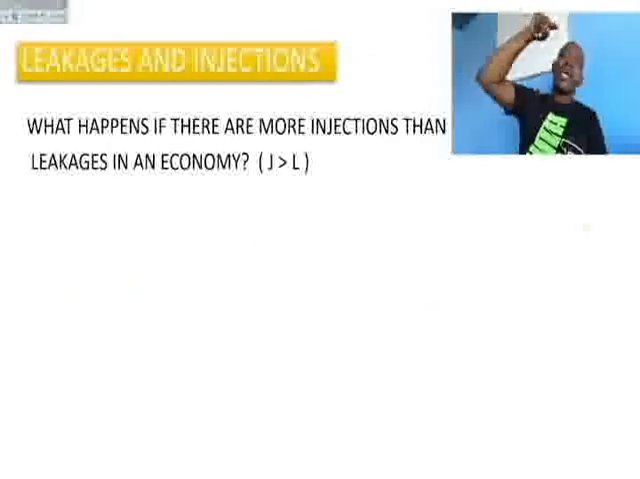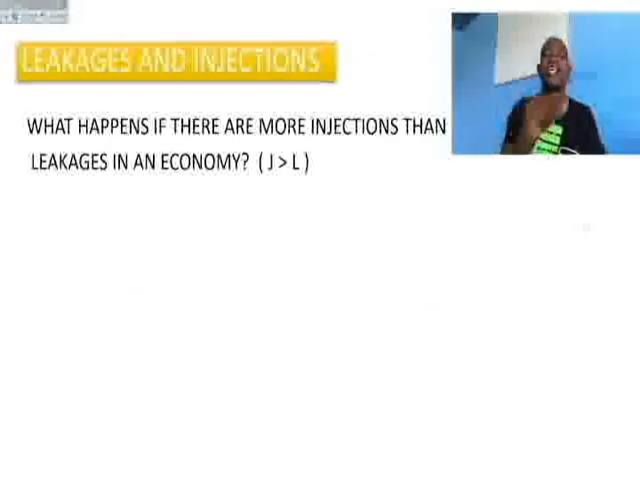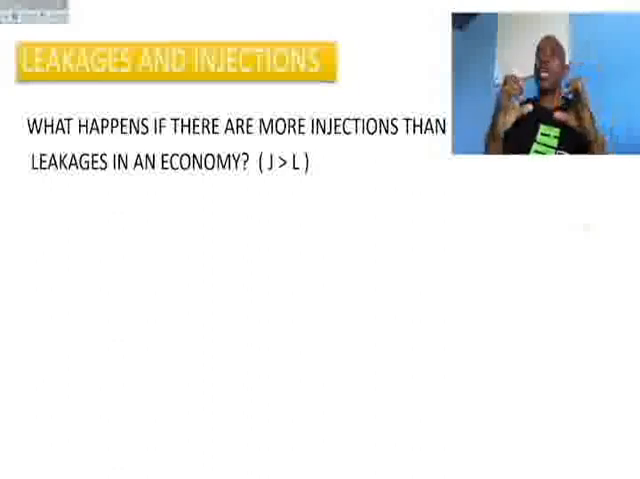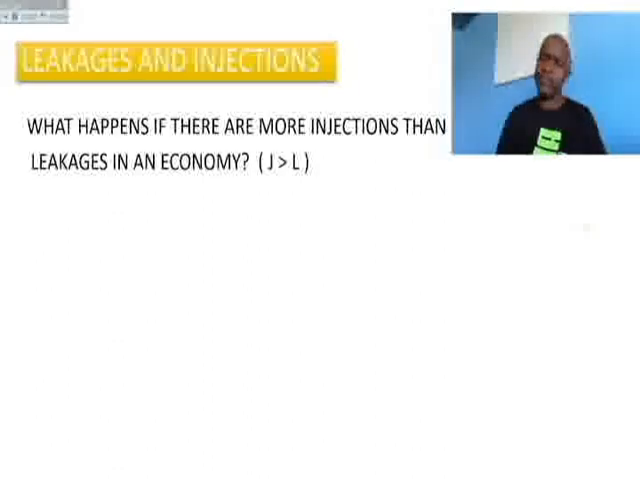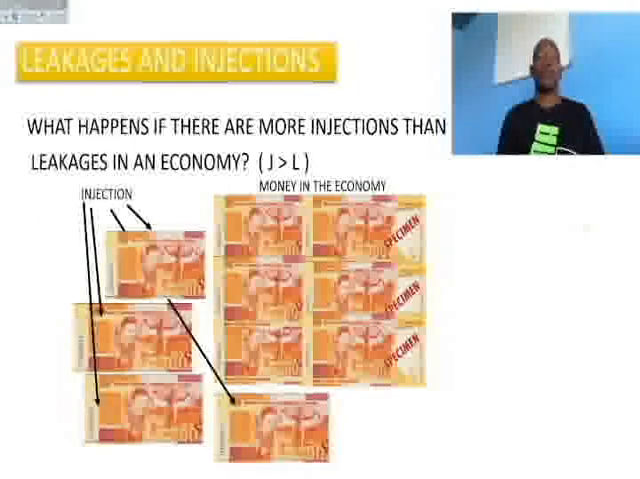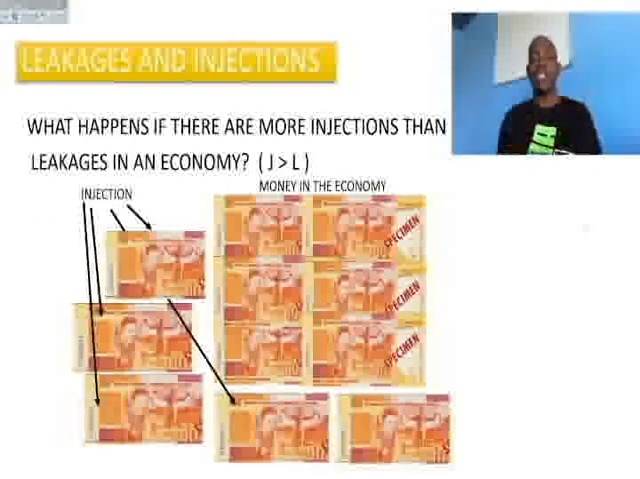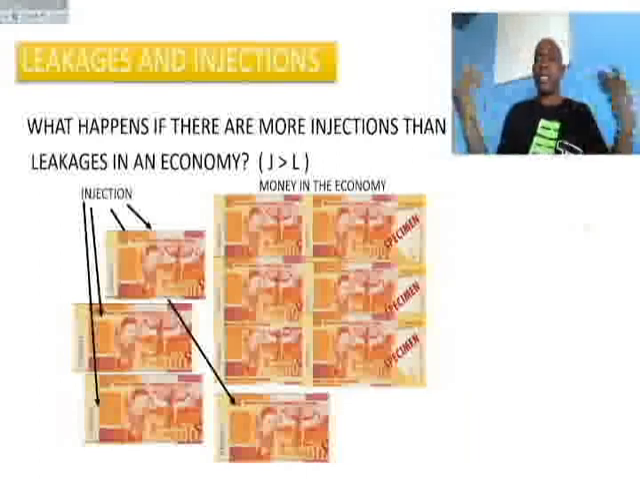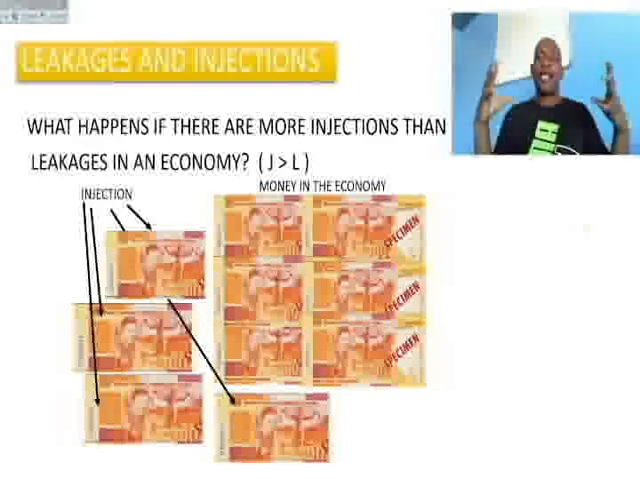What happens if there are more injections than leakages in the economy? If J is greater than L, what is going to happen to the economy? Well, we have money in the economy as usual, right? We have an injection, lots, and all these are injections. Then we have one leakage. Then boom, we have more money in the economy than necessary. And there is an imbalance in the economy.